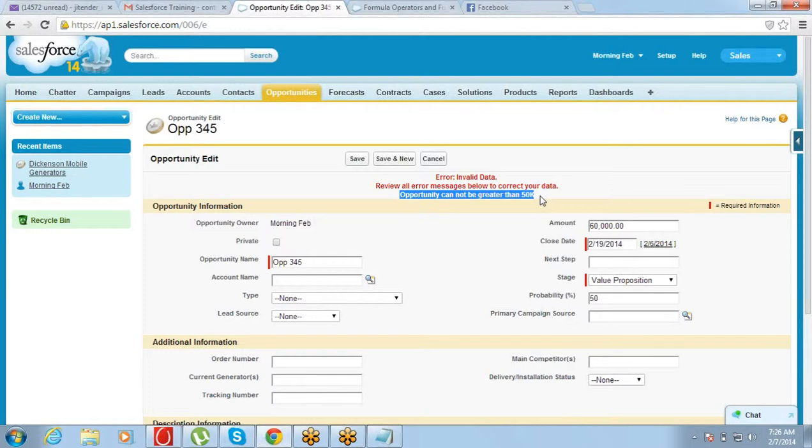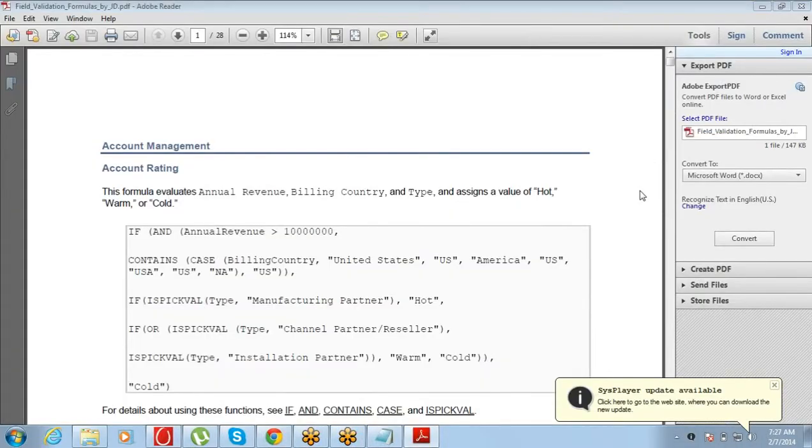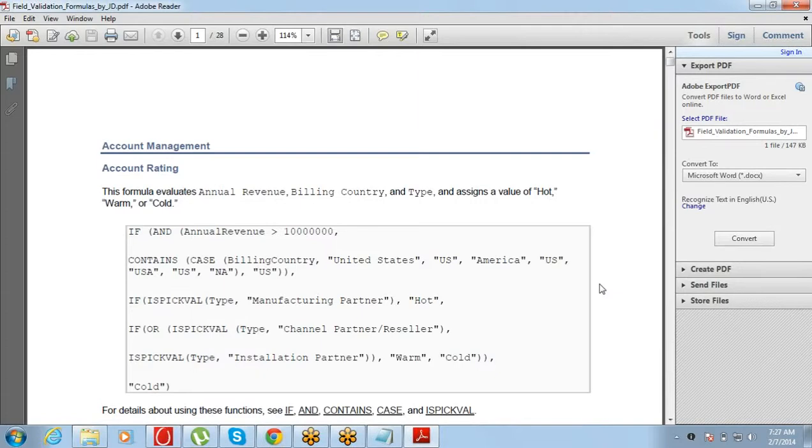Okay, just give me a minute. I will share a PDF. I'm going to share this PDF with you. It has a lot of examples, and these are very helpful examples actually. So you will get a lot of scenarios there.